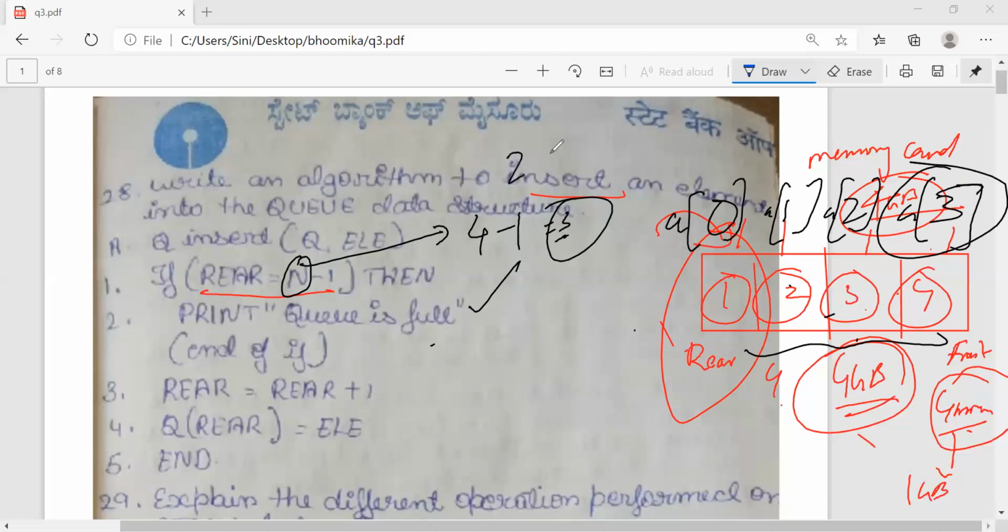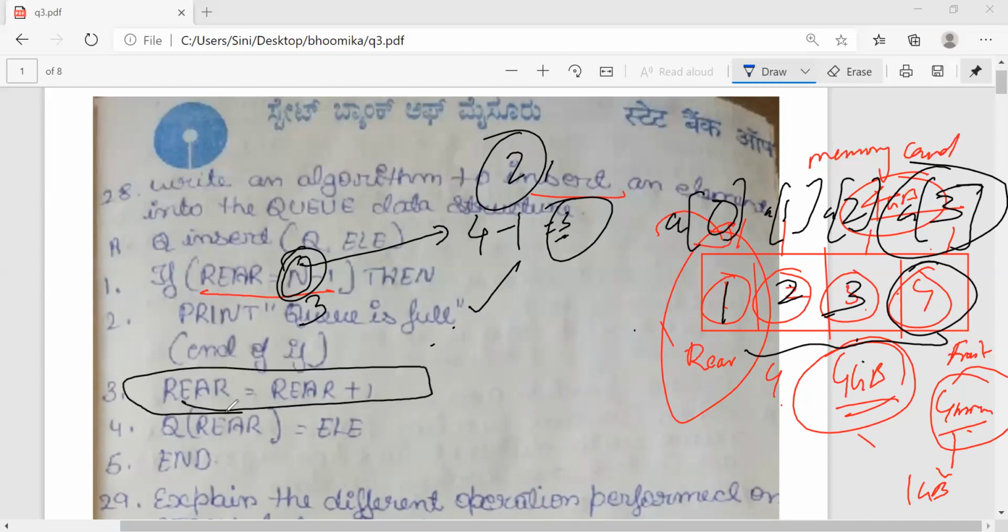if I am getting something like 2 or 1, if the number of elements is 3 here. So here 1, 2 and 3. So which means in Q, where will be the elements? So one more block is free, right? Correct? So which means we will put one more thing. Rear is equal to rear plus 1. So 3 plus 1 will become 4 in this particular case. Hence we can add an element. Correct? This time we are adding our 1 GB movie. That's all. So Q of rear is equal to element. So that's how we add the element in this. Is it clear?